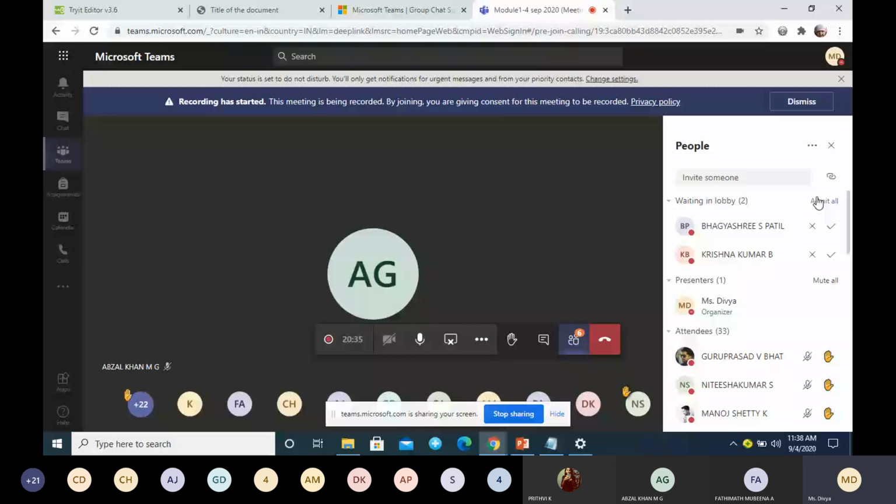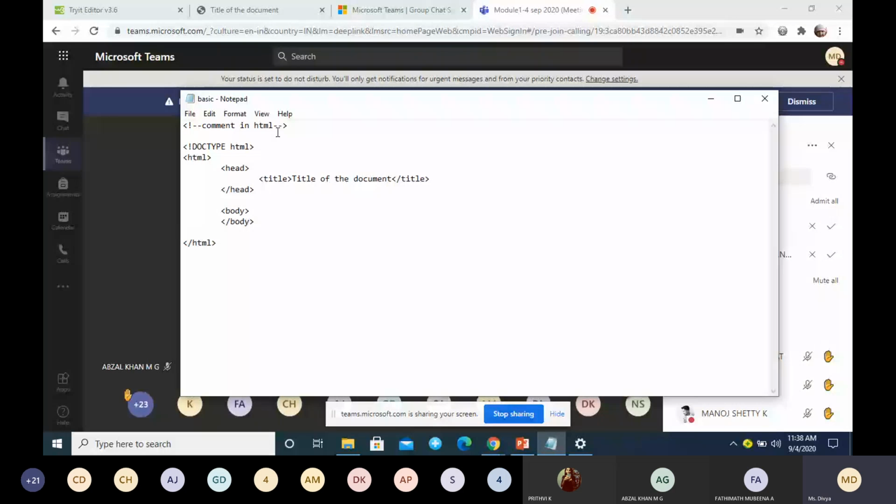So this is an empty HTML document I have created. First is the comment. The first line, doctype html, tells the browser that we are using an HTML5 document. Then the root tag is html, and within that there are two sections: one is the head part, another one is the body part. In the head part we have given a title. These different tags are what we call HTML elements. The tags we use are called HTML elements.